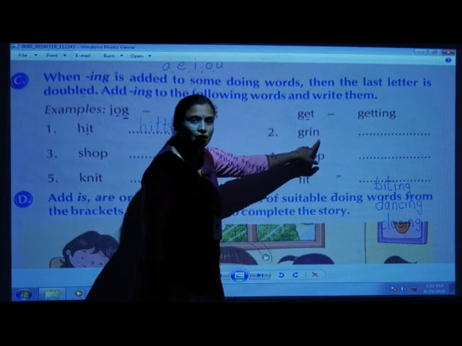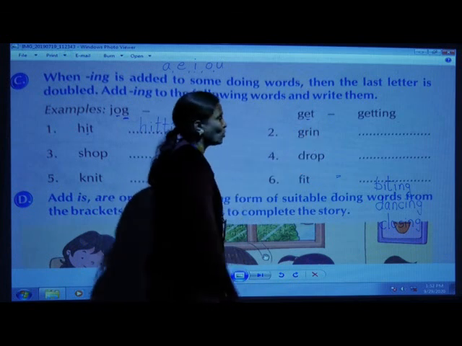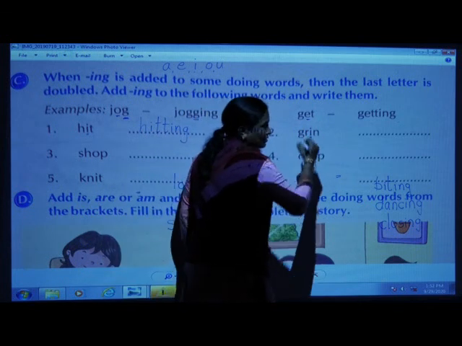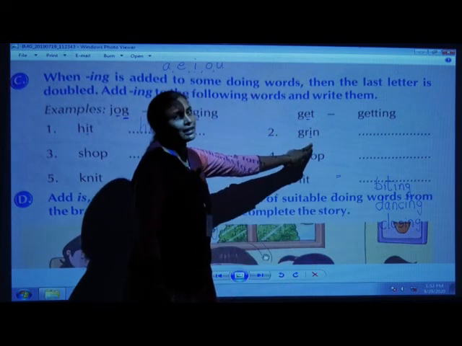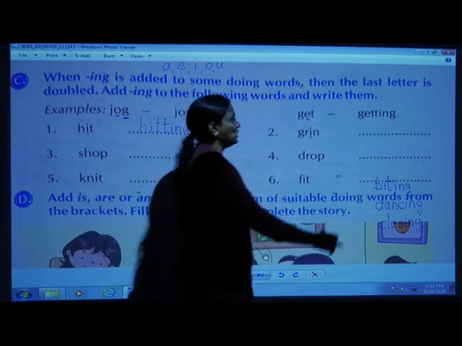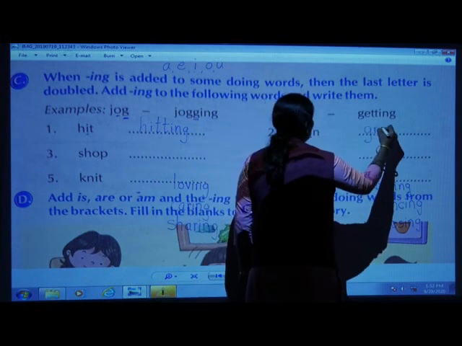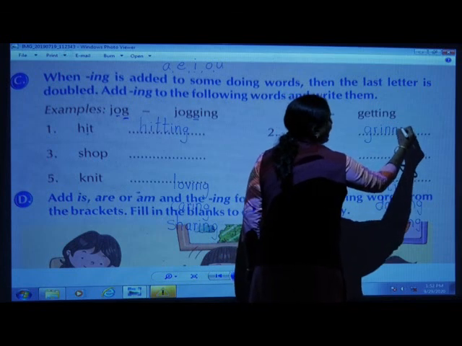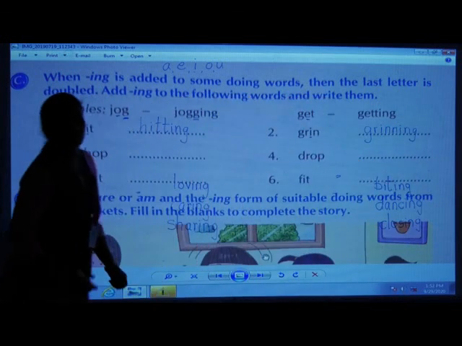Now here's the second word. G-R-I-N, grin. So what will you do now here? Yes, second last. Which is the letter here? I. I is again a vowel here. So when you are adding ing to this word, G-R-I, the consonant will be repeated, double, N-I-N-G. Grinning.